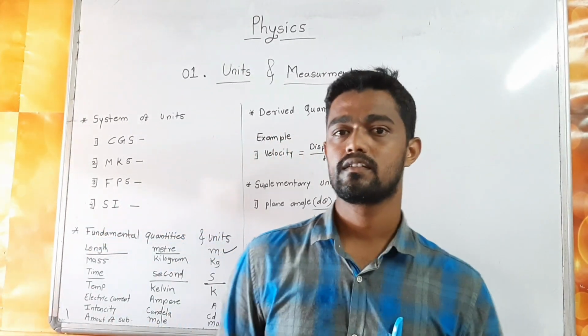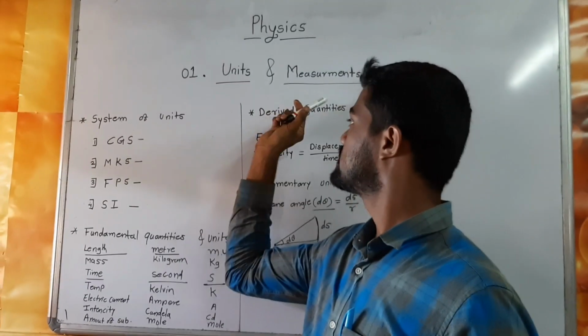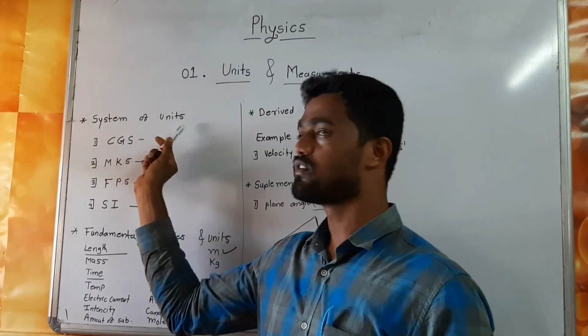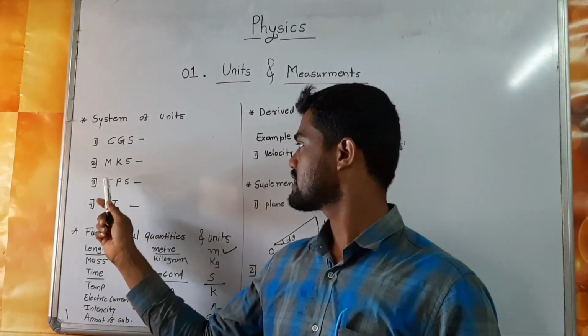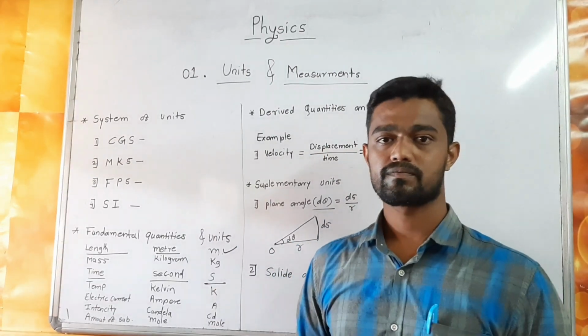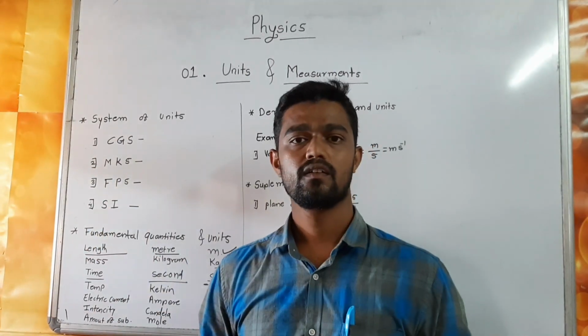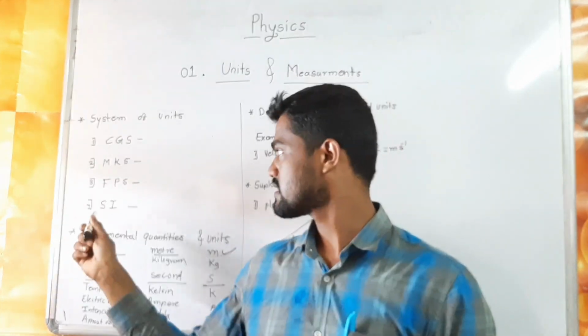So today we discussed the chapter Units and Measurement. First is system of unit. There are 4 systems of unit: CGS, MKS, FPS and SI. Among these, the common system used is the SI unit.